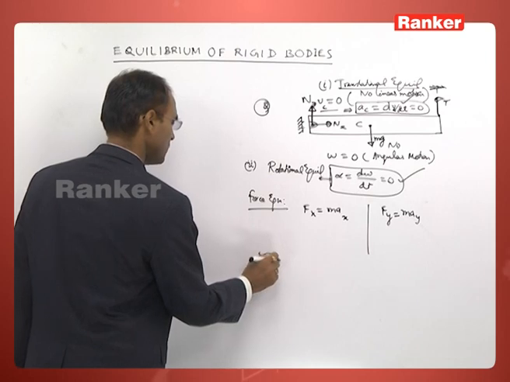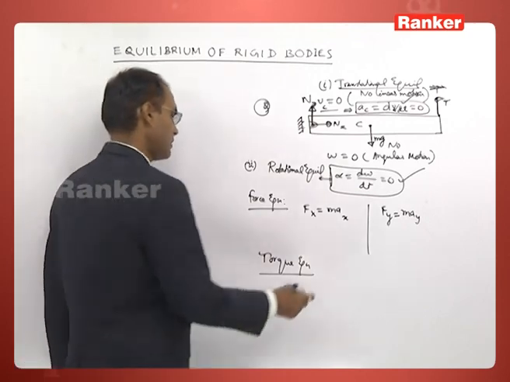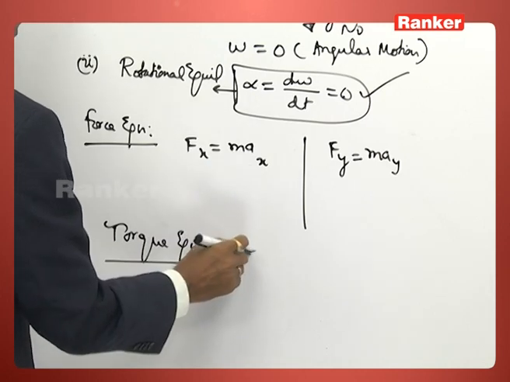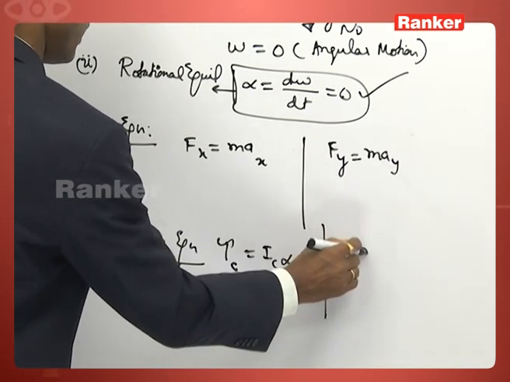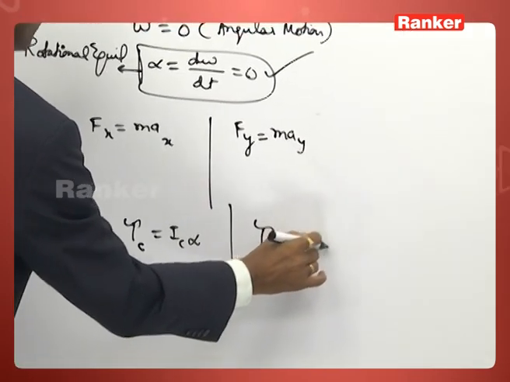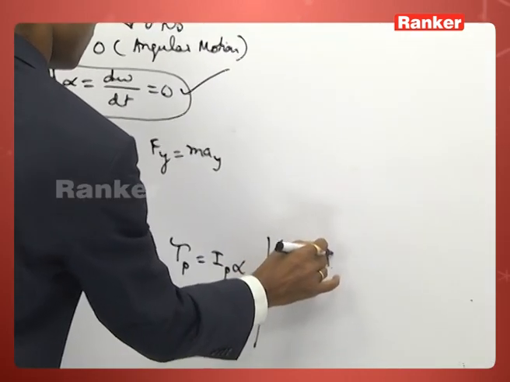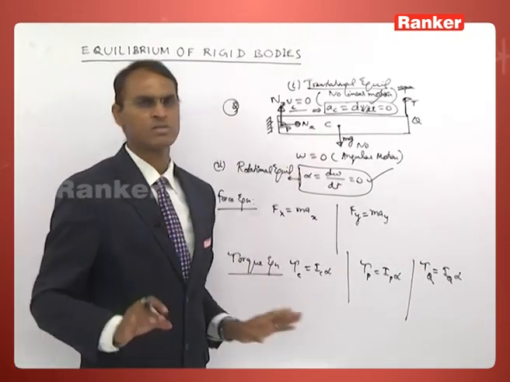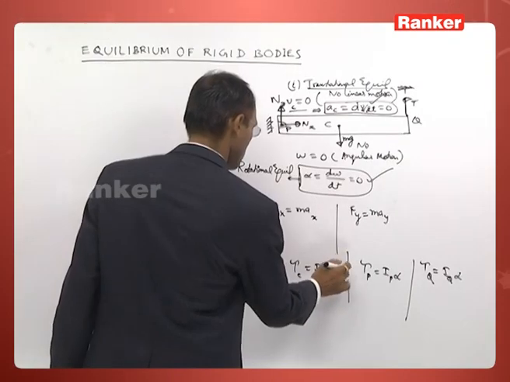Then you can write the torque equation. Tau z about the center of mass, I_C into alpha, or about this point P also you can write the equation I_P into alpha, or about this point you can write I_Q into alpha, or you can choose any other point outside also, doesn't matter, or any other point inside also, doesn't matter.